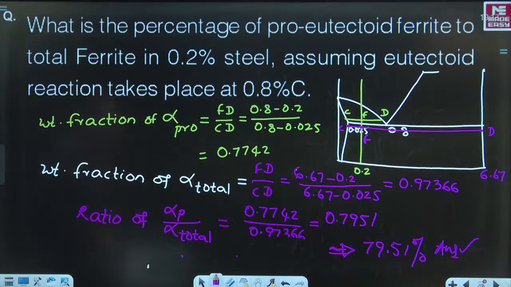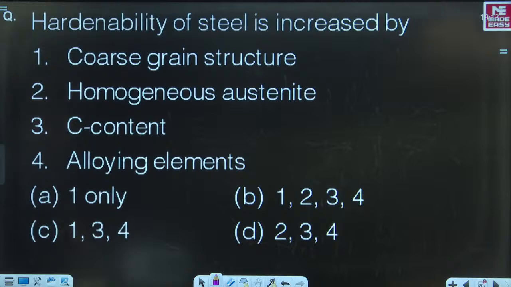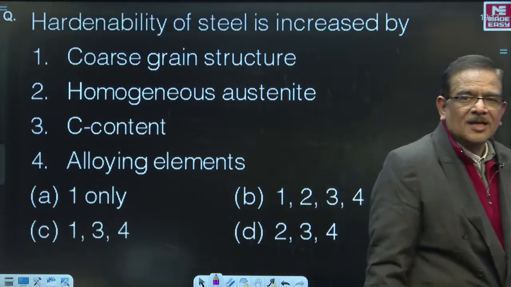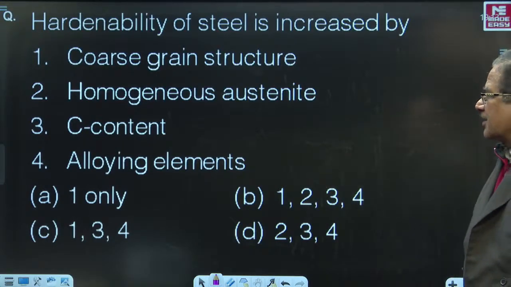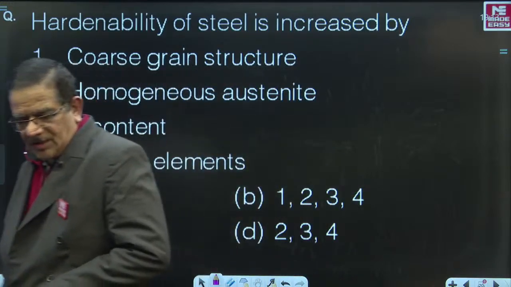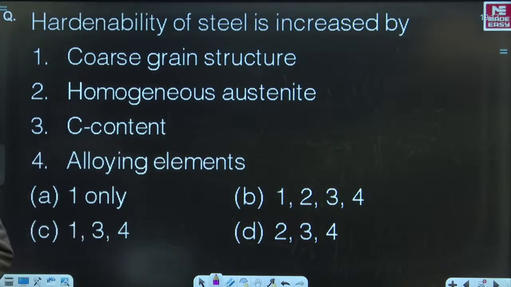Shall we take the next question, please? Hardenability is increased by. Now the question is coming up. There are 4 choices that are given to you: coarse grain structure, homogeneous austenite, carbon content, alloying elements.